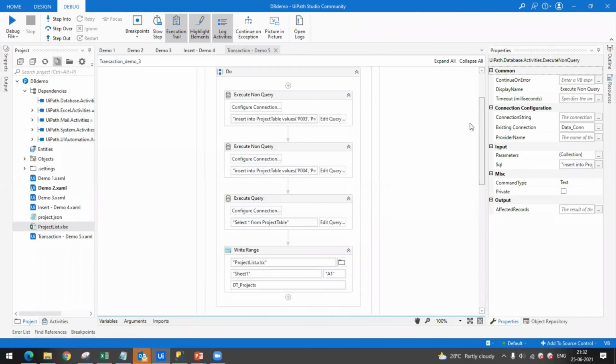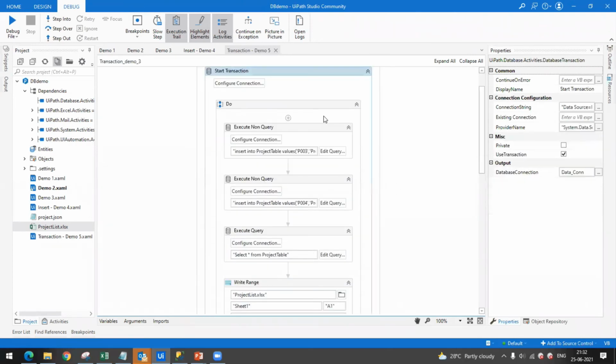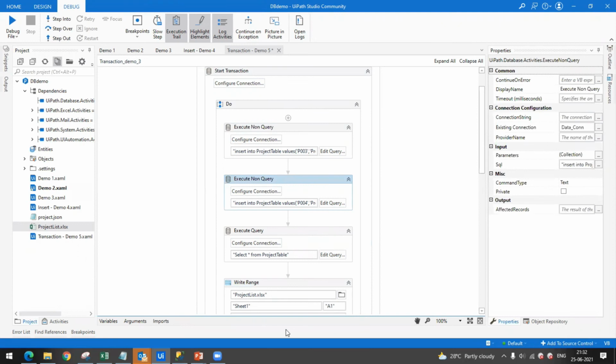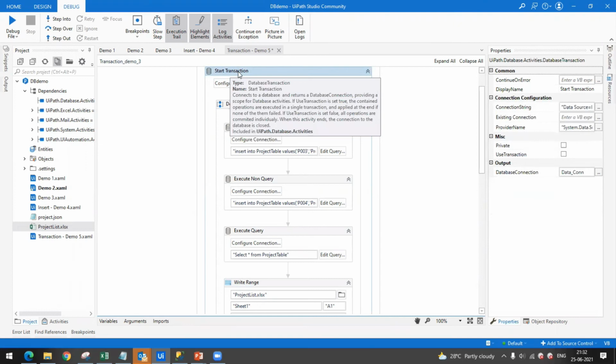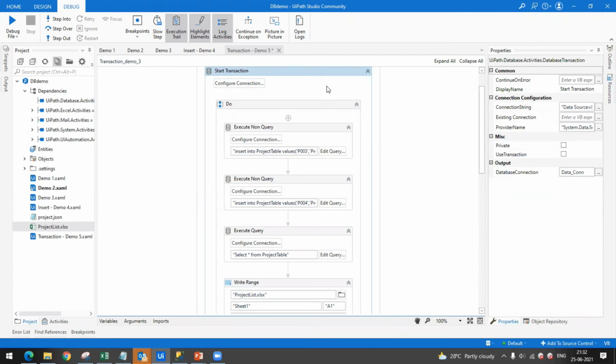And the property which helps us revert this is Use Transaction. If this is checked as true, then only it happens. If this is checked as false, then each activity is independent of the others. Like if the second activity fails, the first activity will not get rolled back. So if you want to use the nature of a transaction, or form a flow in this manner, you have to check this property.